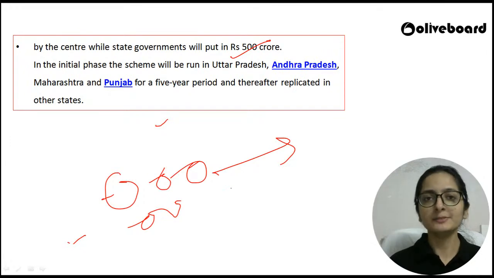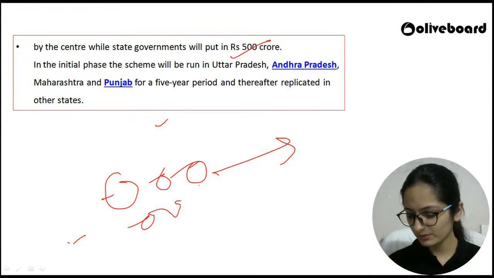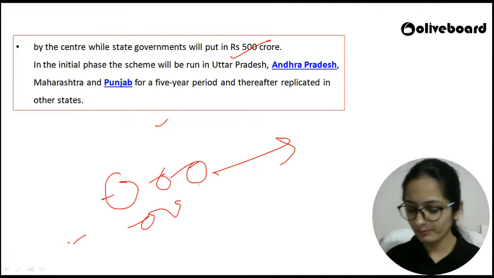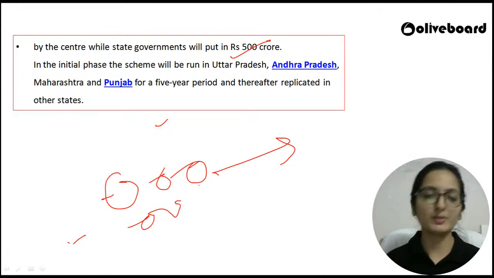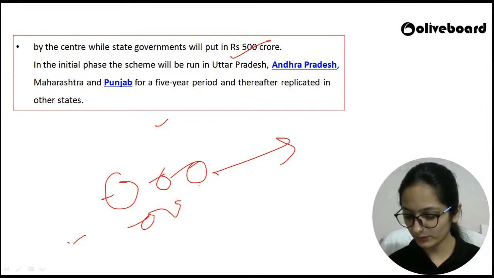For that matter, this particular scheme, okay, which particular scheme I'm talking about, please write it down in the chat section. Which particular scheme I'm talking about? Mention the name of the scheme that I am discussing. कभी कभार क्या होता है, स्कीम तो चल रही होती है लेकिन we don't know कि स्कीम का नाम क्या था, वो ही भूल जाते हैं. So please write down the name of the scheme that we are covering here. First of all, write down the name of the scheme. Everybody, I want your answers in the chat section. Hurry up.